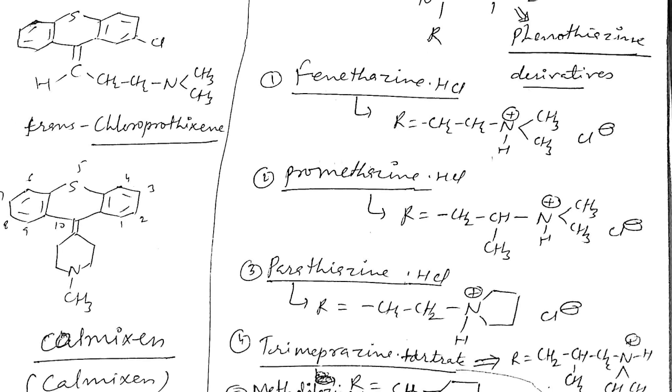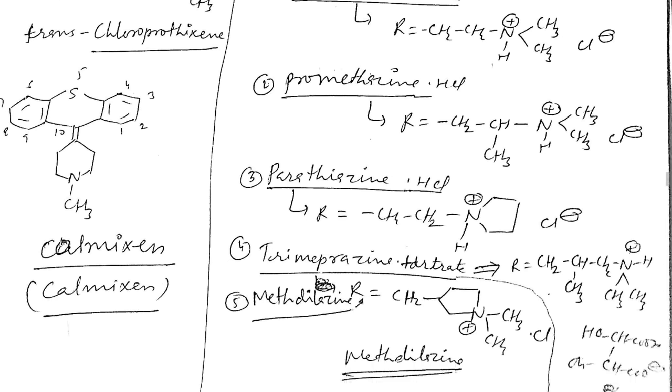They are all substituted as R, with an ethylene group and nitrogen containing a tertiary or quaternary ammonium salt. In promethazine, the isopropyl group is there in between, and in parathiazine, look at here the ethylene bridge and pyrrolidine nucleus.